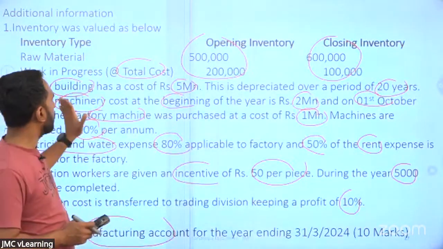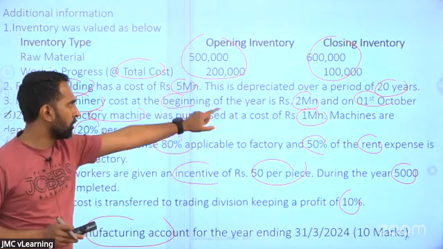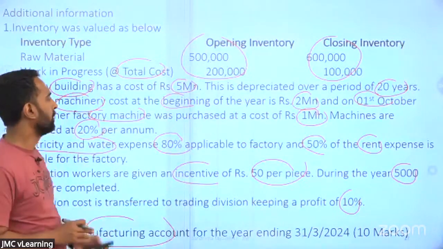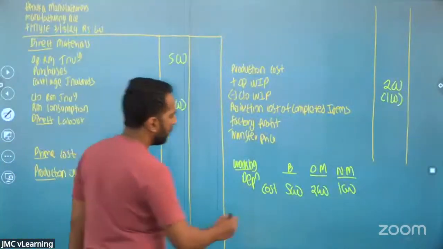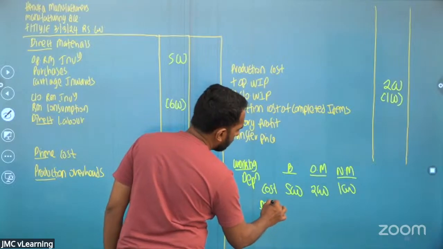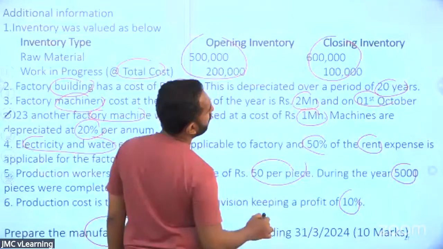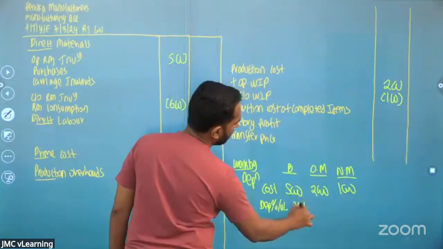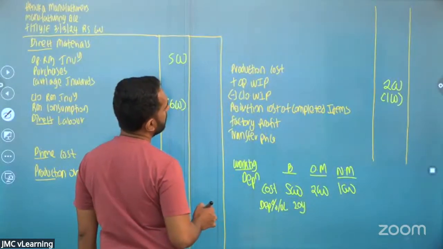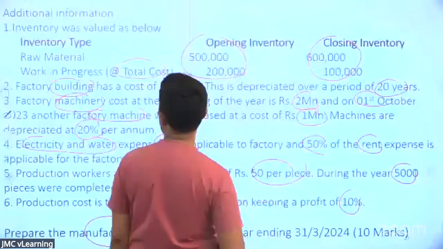Building 5 million. Factory machinery at the beginning, those are the old machines, 2 million, and the new machine, 1 million. Then apply the depreciation percentage over the useful life. For the building, the useful life is 20 years. For the old machines and the new machines, we have to apply the depreciation rate of